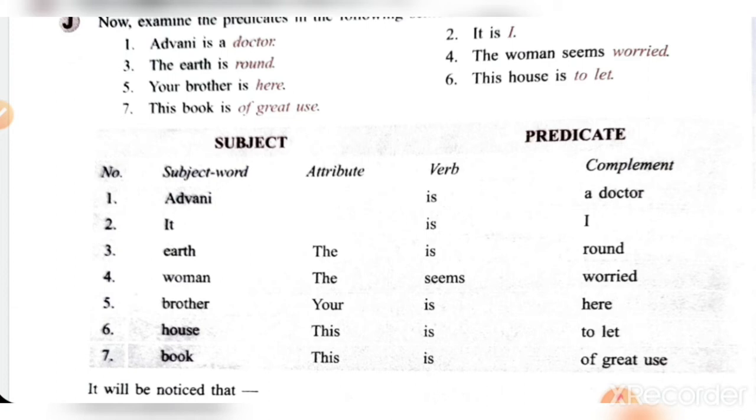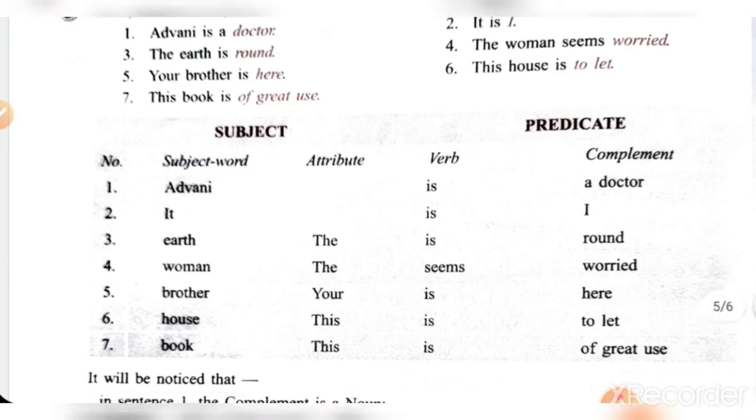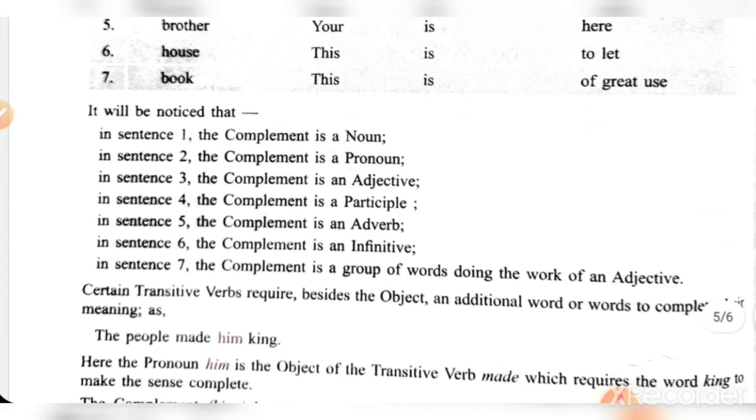Complement, predicate, sorry. Third one is the earth is round. The is attribute, earth is subject word and round is complement. Okay, in the same way you have to see all these things. So complement can be a noun, pronoun, adjective, participle, adverb, infinitive or group of words works as an adjective.